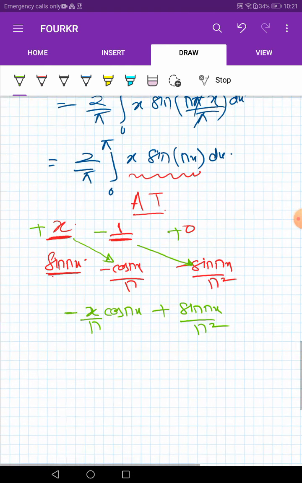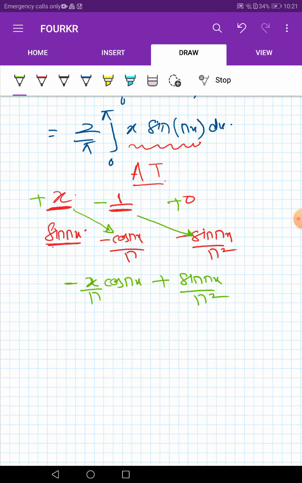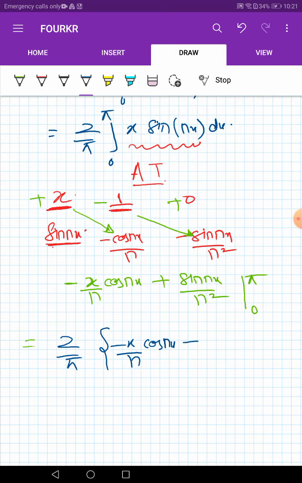This is our value of the integral and we just put the limits, 0 to pi. So our result becomes 2 by pi, minus x by n cos nx plus sine nx by n square, with limits 0 to pi.